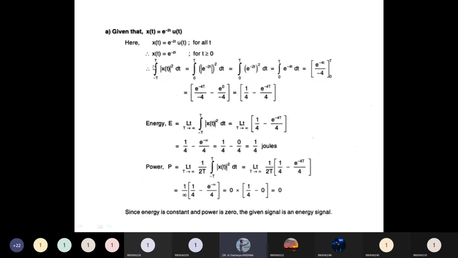And average power, ఇదే ఈక్వేషన్‌కి 1 by 2T, at t tends to infinity అన్నాం కాబట్టి the same function 1 by 2T where t tends to infinity. If you substitute t tends to infinity, here 1 by infinity, here also infinity.